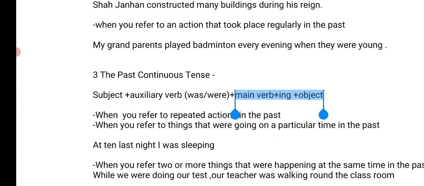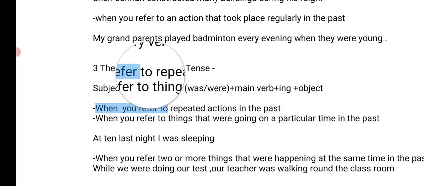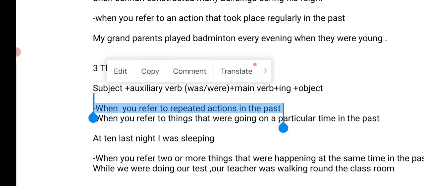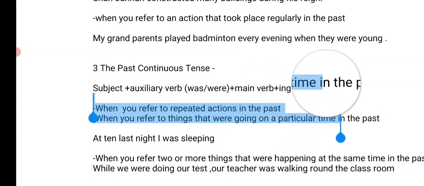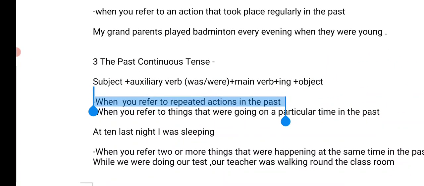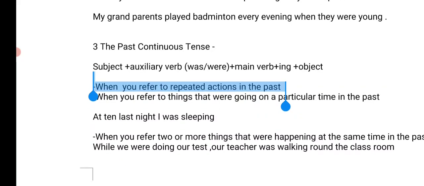And now, when do we use the past continuous tense? When you refer to repeated actions in the past, and when you refer to things that were going on at a particular time in the past. For example, at 10, it means you're talking about yesterday. At 10 last night I was sleeping.